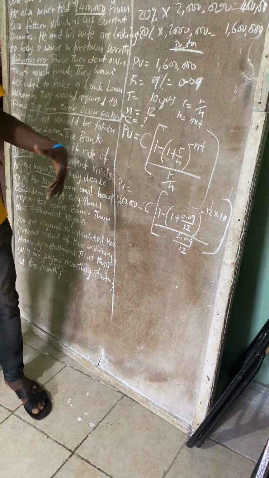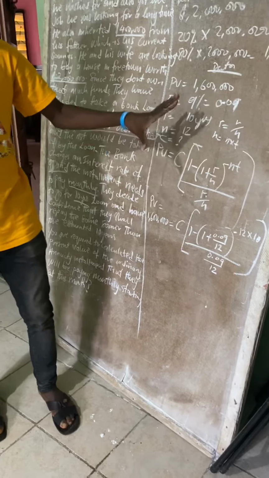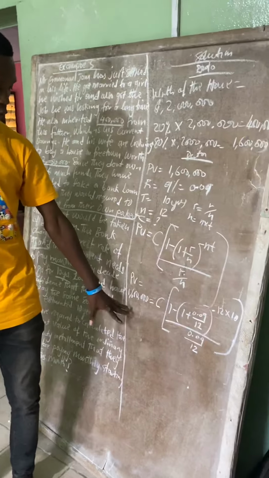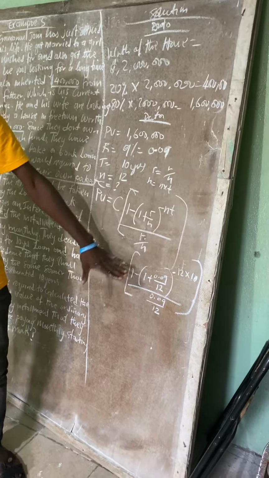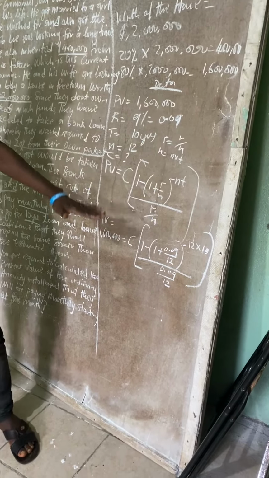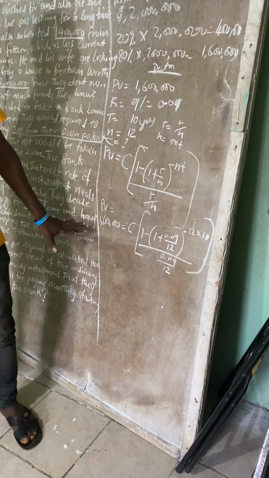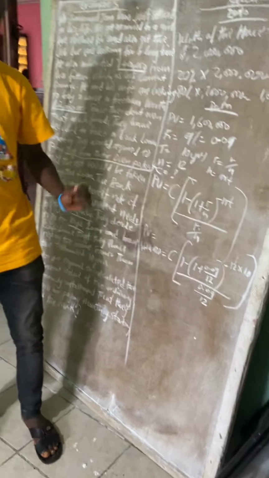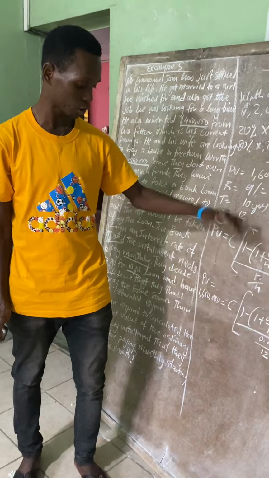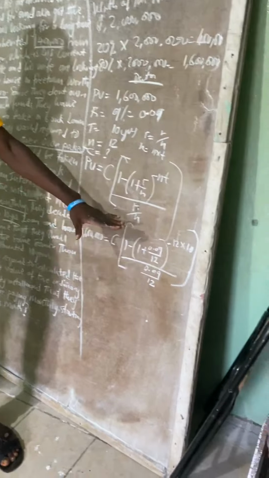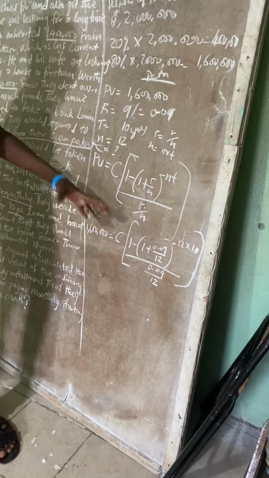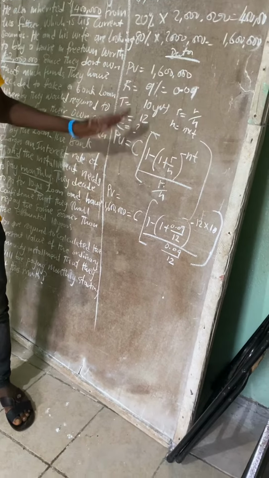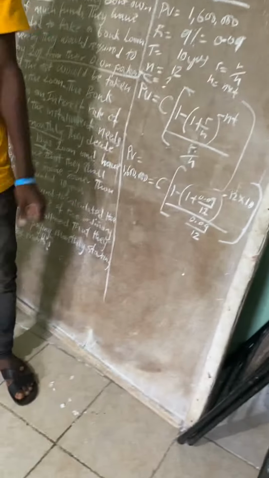With this formula, you will arrive at the cash that they will be paying every month. I will continue in the next video to solve it, but this is exactly the information that you collect, and I've inputted the formula. If you understand, you can still work it out and arrive at your cash flow. But in the next video, I will continue from this step, and you will see what our cash flow is, that they should be paying every month.